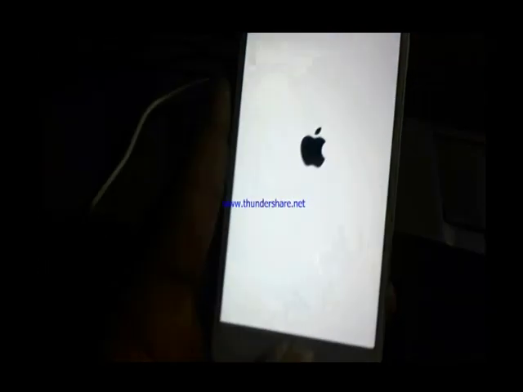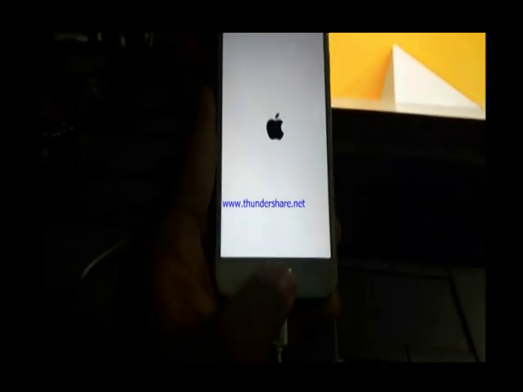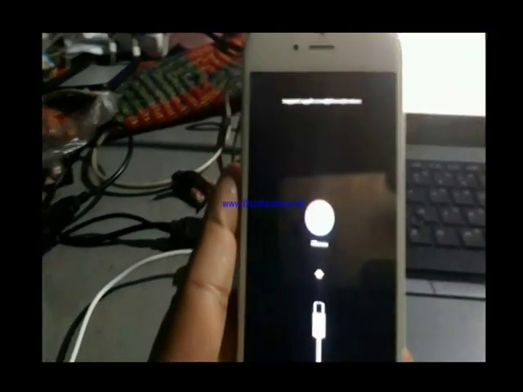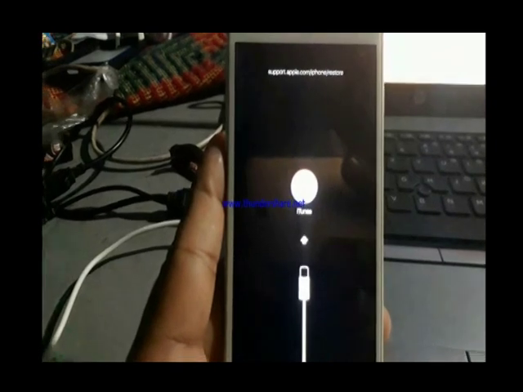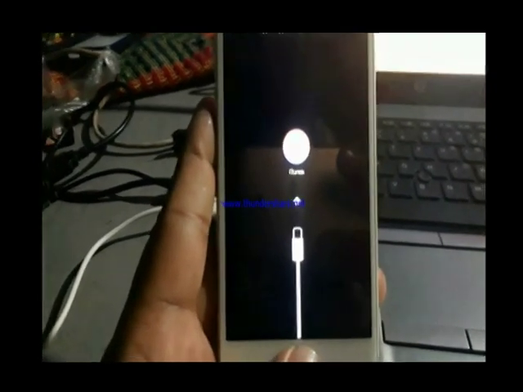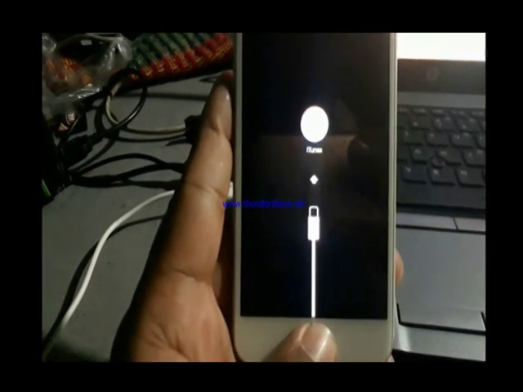Then quickly press the power button and press the home button. When the display comes, release the power button and keep holding the home button. You can see iTunes mode, DFU mode, that means DFU mode is coming.